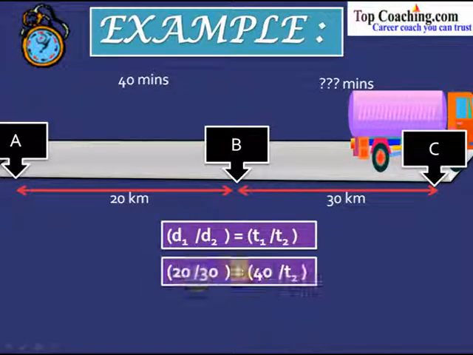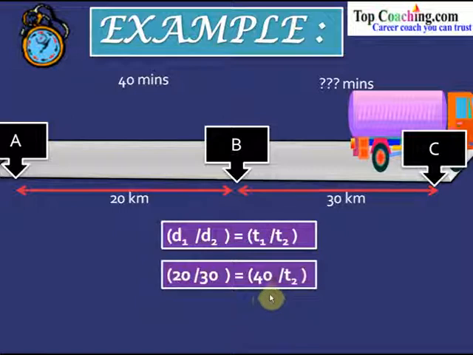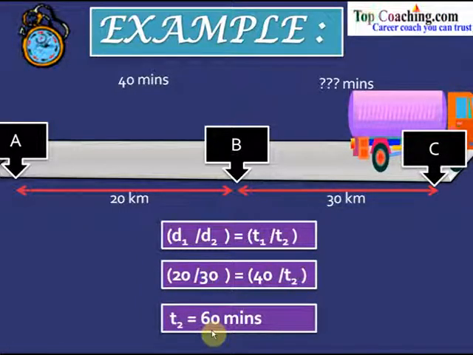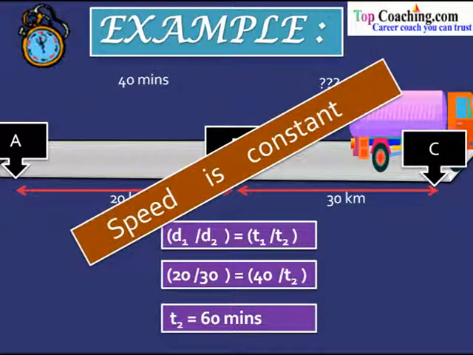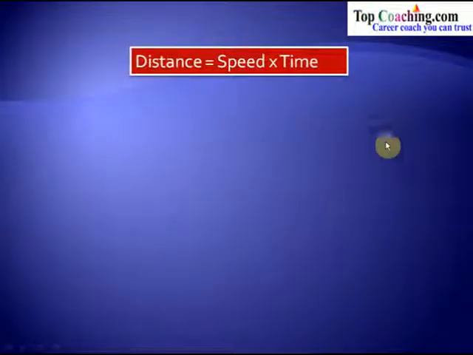So 20 by 30 would be equal to 40 by t2, and from this we get t2 equal to 60 minutes. So the truck takes 60 minutes to go from B to C. So this is a case where speed is constant. So whenever speed is constant, then distance is always directly proportional to time. Again, the same formula, distance equal to speed into time.